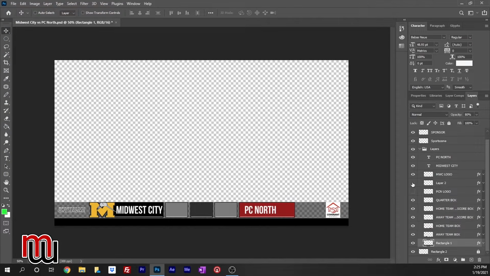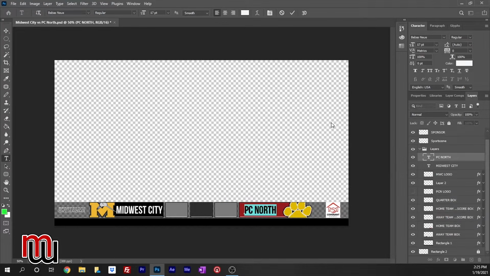And then if I lay the logo over top in here, it looks like it's all kind of built into one. I have the name for each one here, and if I turn those layers off, easy. The type of text that I'm using for this is Beavis New. I think I'm saying that correctly. I'm not 100% sure, but that's the text I'm using for the names.